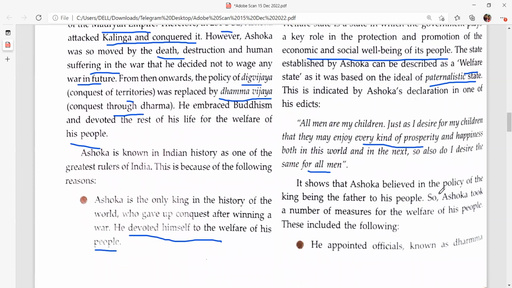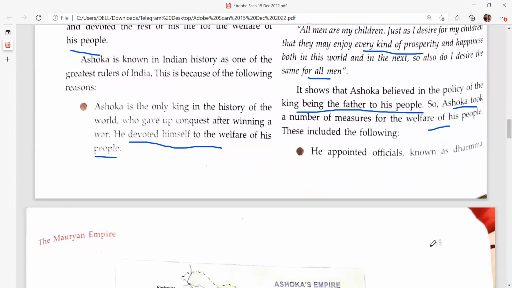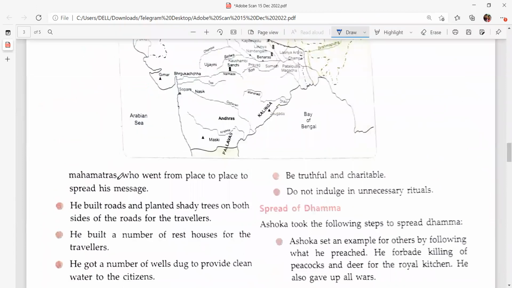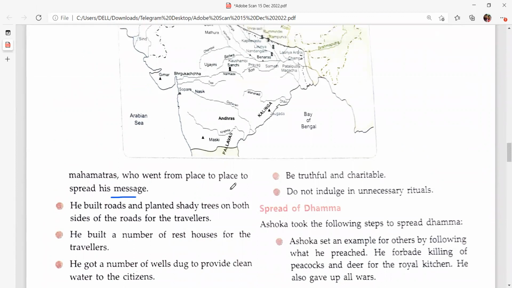It shows that Ashoka believed in the policy of the king being the father of his people. Ashoka took a number of measures for the welfare of the people. He appointed officials known as Dharma Mahamatras, who went from place to place to spread his message. He appointed many Dharma Mahamatras, officials who spread Dharma, his principles.